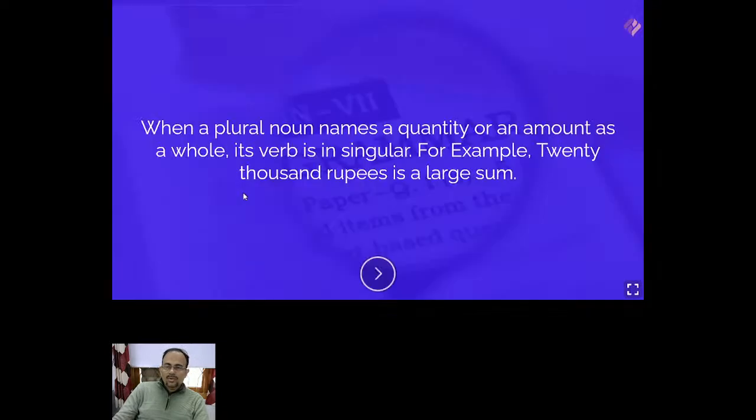Now let's move on. When a plural noun names a quantity or an amount as a whole, its verb is singular. For example, 20,000 rupees is a large sum. 20,000 rupees are is wrong. You should write that 20,000 rupees is a large sum, right?